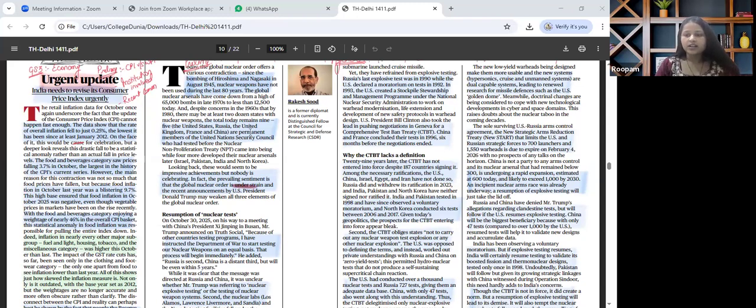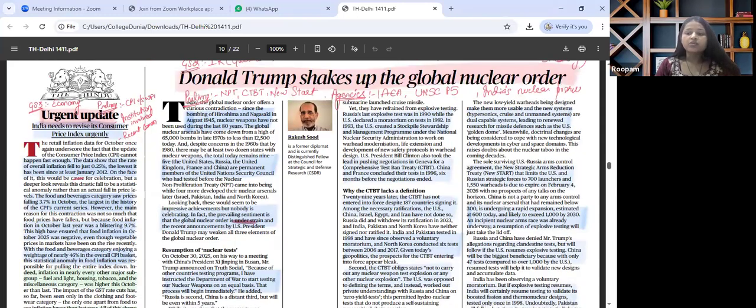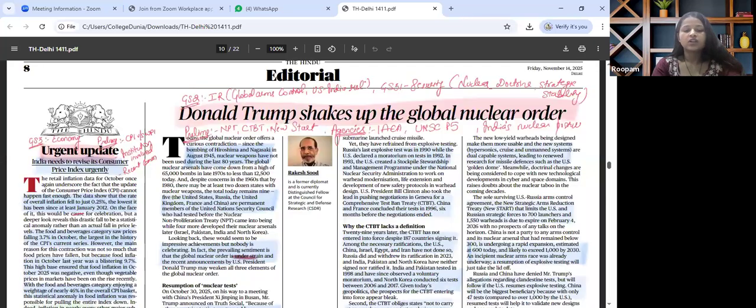The next important article that is there in the paper and that catches our attention is about Donald Trump shakes up global nuclear order. So this is relevant for GS paper 2 IR, where global arms control, India-US relations could be analyzed. Also relevant for GS paper 3 security, wherein nuclear doctrine, strategic stability can be underlined.